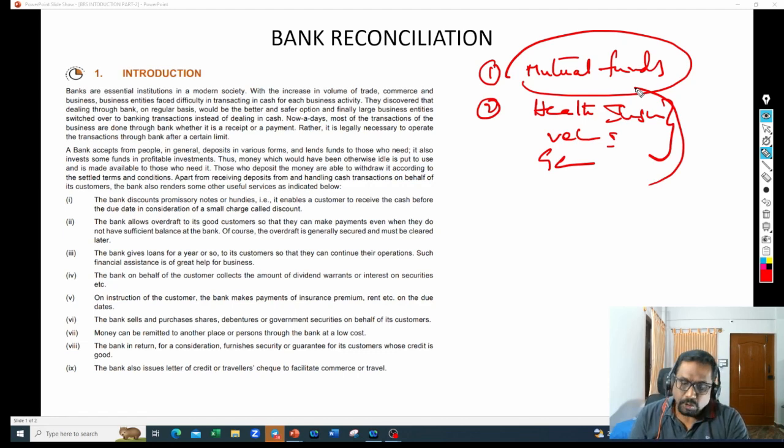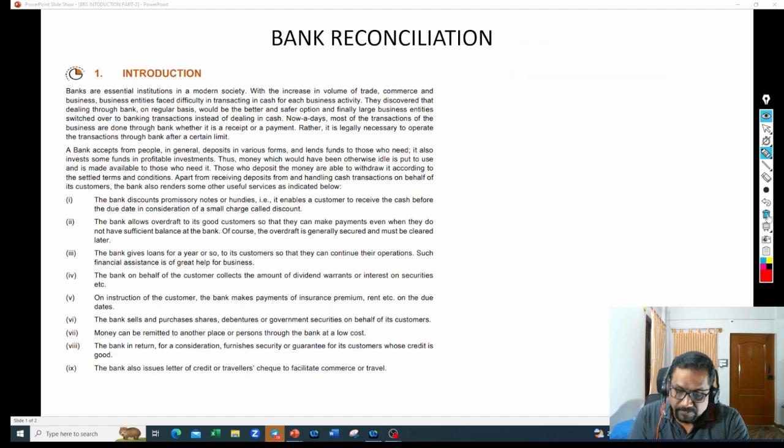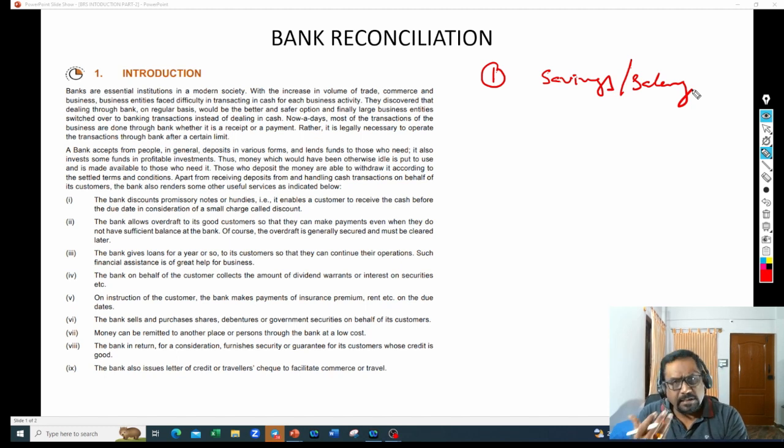Are you clear? So what are those facilities they are providing to customers? I have explained to you now. Now, what are those different accounts we can open with the bank? See, first one is savings account. We open savings account with the banker. The savings account can be a salary account. Salary accounts are being separately seen nowadays, but a salary account is also a savings account.